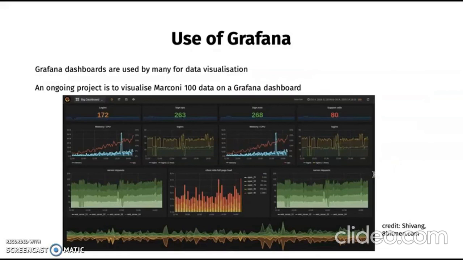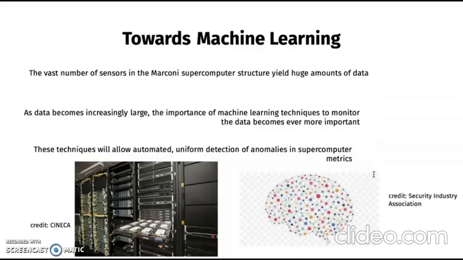Grafana is a web application which provides interactive dashboards such as this displayed. An ongoing project is to display the metrics of Marconi 100 in a Grafana dashboard so that these can be monitored in real time. These metrics will be system power, GPU and CPU temperature, and drain status, and give the user insight into the behavior of the Marconi 100 system.